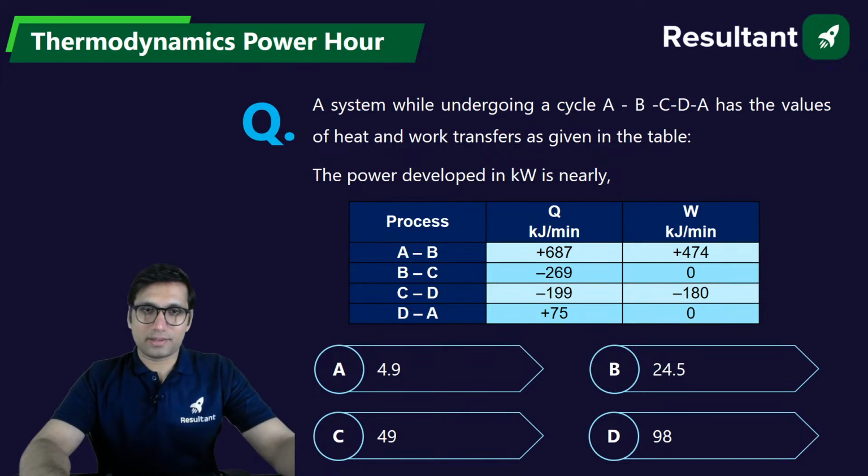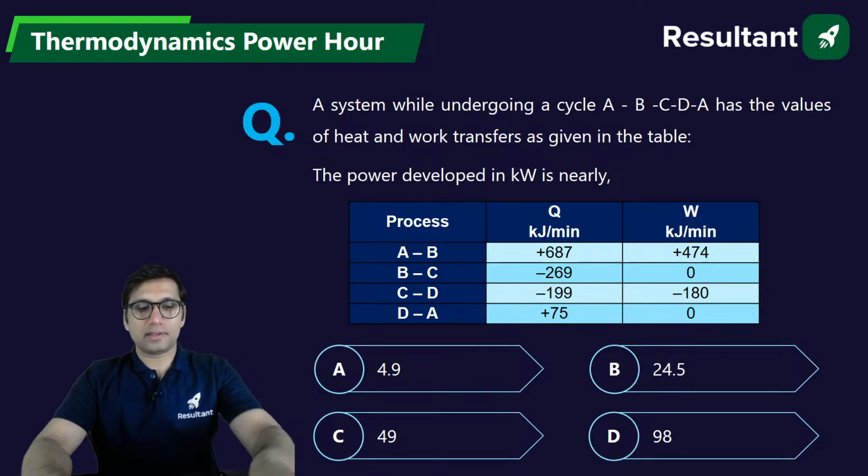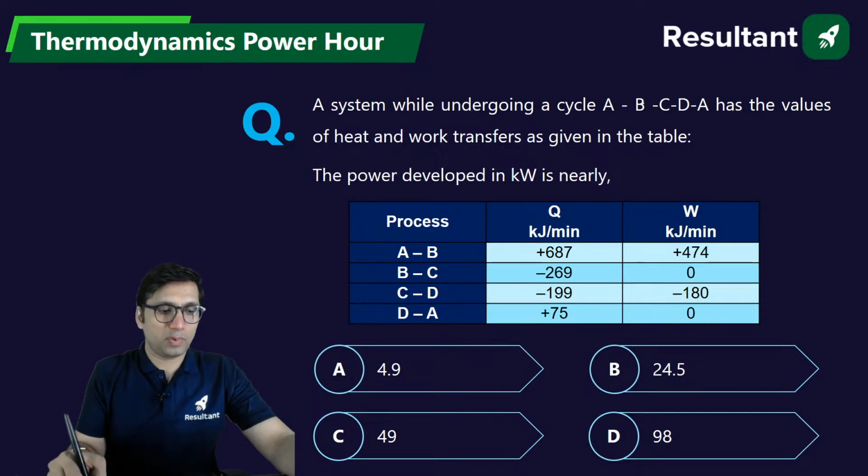A system is undergoing a cycle A to B, then B to C, then C to D, and finally to A. That means it's a cycle. What is the meaning of a cycle? That means you are starting a process from point A and you are ending at point A. The point from which you have started, you are ending at the same point. That means it's a cycle.